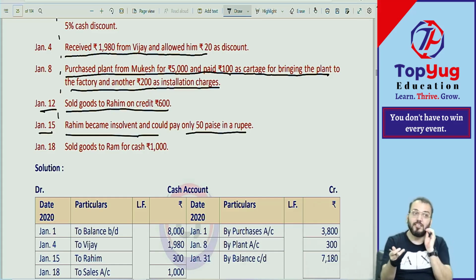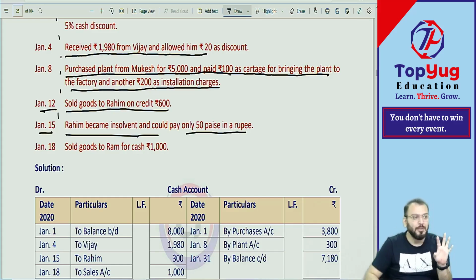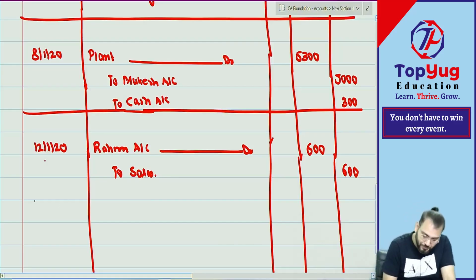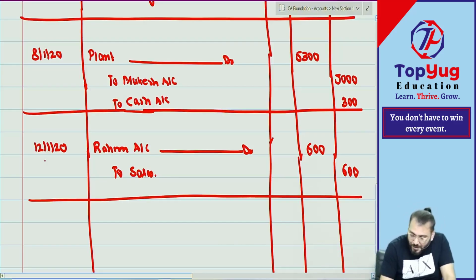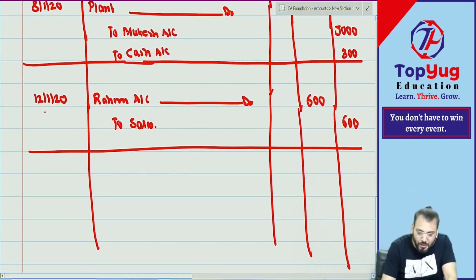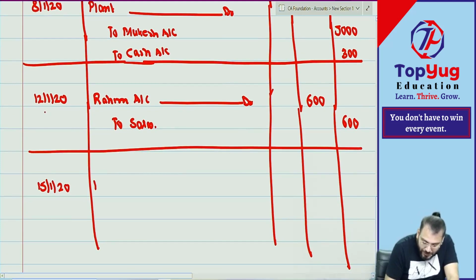Out of 600, how much is recovered? 50 paise means 50%. 300 recovered. How much is not recovered? 300 not recovered. Whatever is not recovered becomes bad debt. So what journal entry? Bad debt account debit. Is an expense debited or credited? So 15 Jan 2020, bad debt.